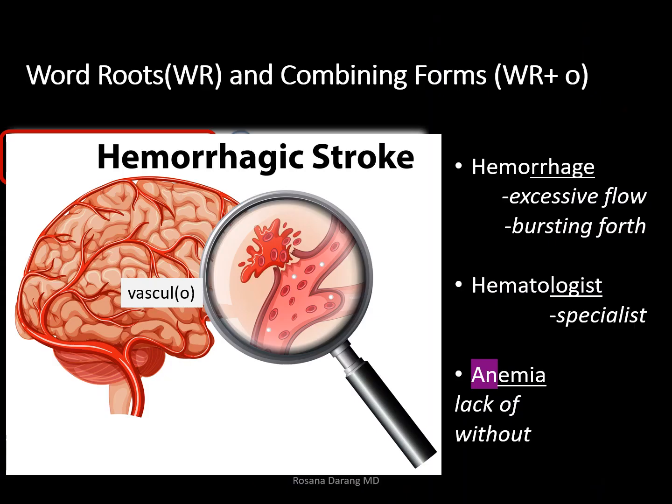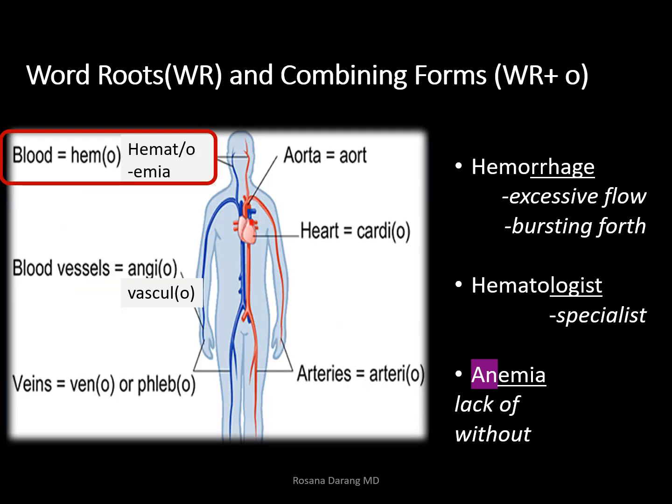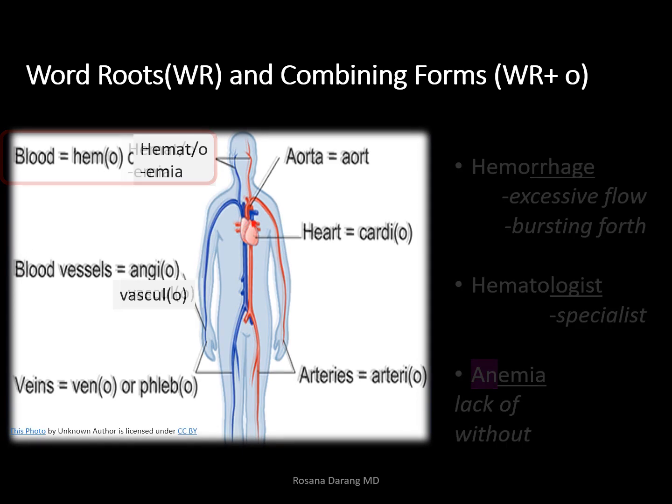So our first word root here or combining form is hemo or hemato. And here are our examples: hemorrhage, rage or ragic means excessive flow or bursting forth. You could see an image here of a hemorrhagic stroke because the blood vessel has burst. And then another one is hematologist. We already know that very well. Anemia, we've used that many times. An is a prefix that means lack of or without. So there you go, the components with their combining forms.